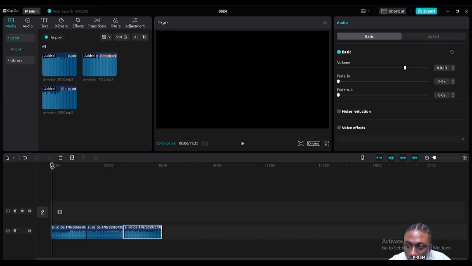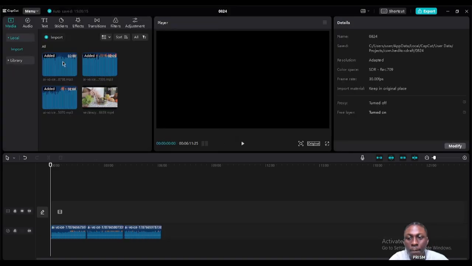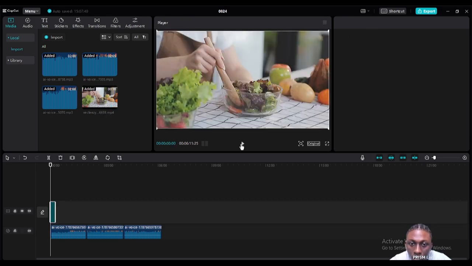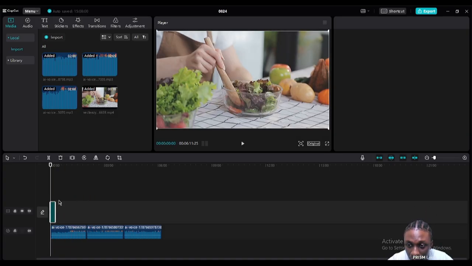Okay, so now that you have that, come to import, and then you input your video. Once you've input your video, you can see your video here. So you come here and you add it to the track. Okay, so your video has now been added to the main track of the video.